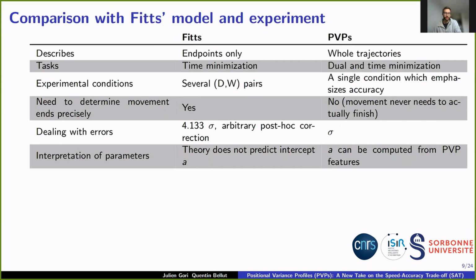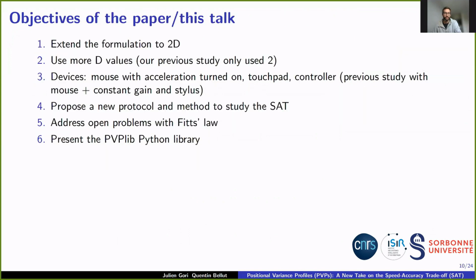In comparison to experiments based on Fitts's model, PVPs have several advantages. They describe whole trajectories and can be applied in tasks where w is not defined, whereas Fitts's law is a model for endpoints that is applied to time minimization protocols. To evaluate Fitts's law parameters, you have to precisely determine the end of movements and have several values of d and w. Here, a single condition that emphasizes accuracy is needed, and movements don't even need to fully terminate for the model to be fit. Further, we can better interpret the model parameters.